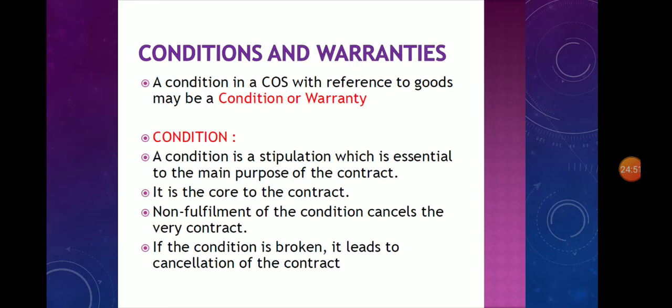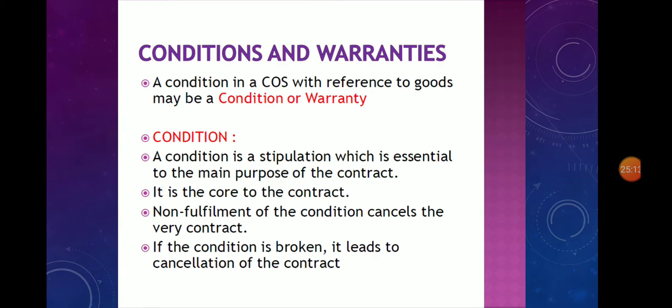Then the next topic is conditions and warranties. First one, condition. A stipulation in a contract of sale with reference to goods may be a condition or a warranty. What is meant by condition?